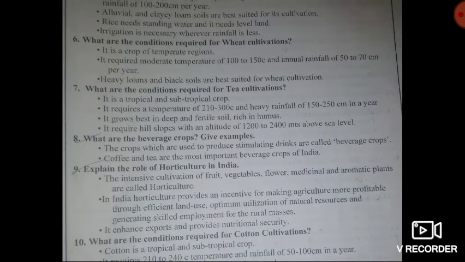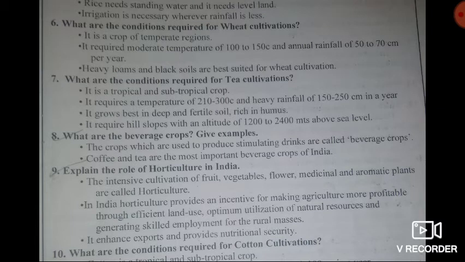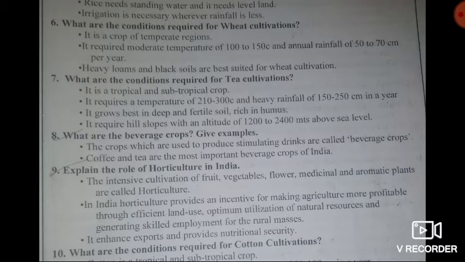Then the sixth question: what are the conditions required for wheat cultivation? Answer: the first point, it is a crop of temperate regions. Then second point, it requires moderate temperature of 10 to 15 degrees Celsius and rainfall of 50 to 70 centimeters per year. Then third point, heavy loams and black soils are best suited for wheat cultivation. So these are the conditions required for wheat cultivation.